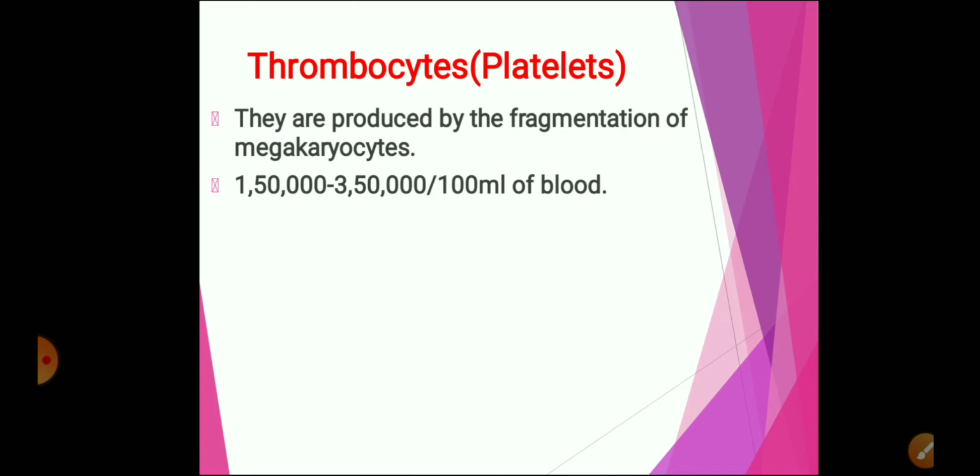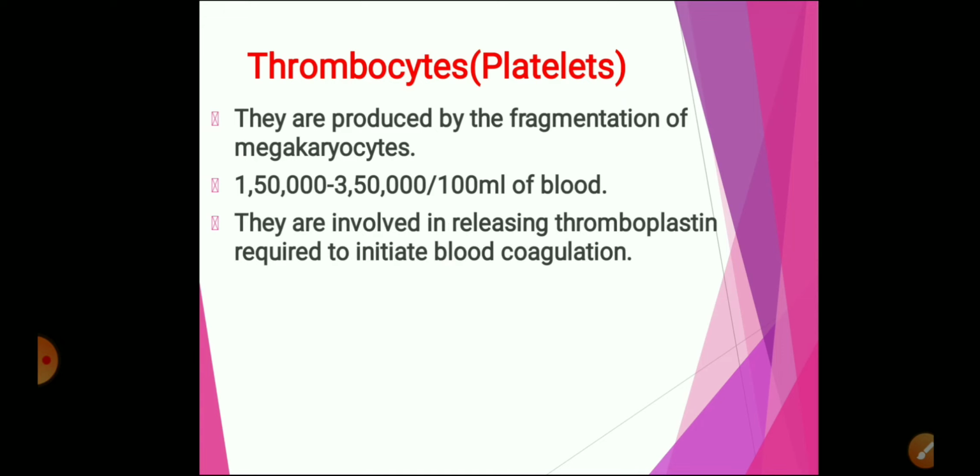About 1,50,000 to 4,50,000 platelets are found in 1 cubic millimeter of blood. Platelets circulate in the body for about 8 to 10 days, after which they will be destroyed in the liver or in the spleen.